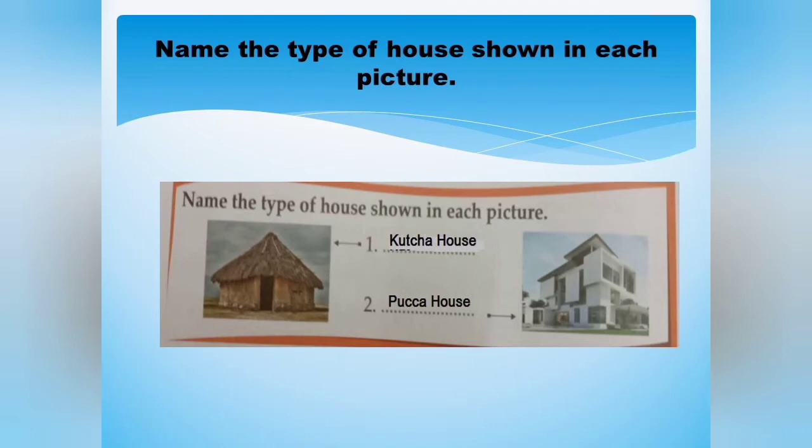Now see in the picture given in the textbook, two pictures are given and we have to identify the type of house. So the first one is Kacha house and second one is Pakka house.